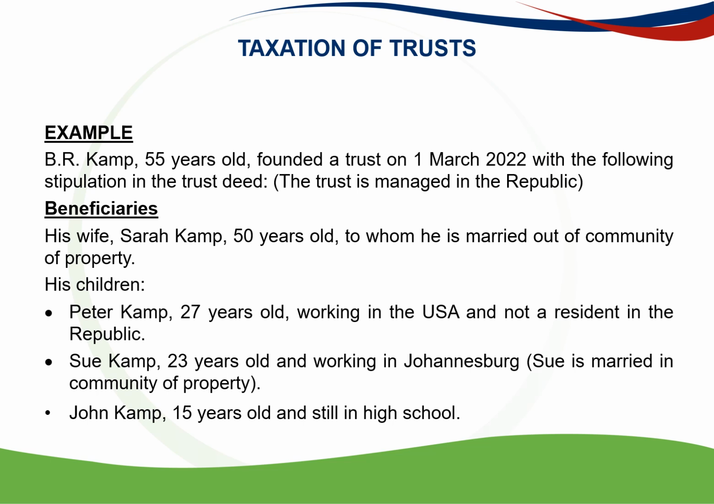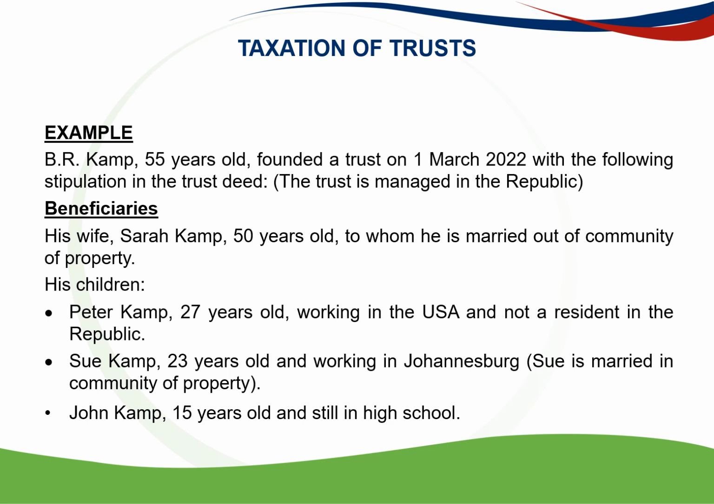So the information is B.R. Camp is 55 years old, founded a trust on 1 March 2022 with the following stipulation in the trust deed. The trust is managed in the Republic. The beneficiaries are his wife, Sarah Camp, 50 years old, to whom he's married out of community of property, and their children. Peter Camp is 27 years old, working in the USA and not a resident of the Republic. So immediately you must know it's a non-resident, and section 7(8) applies here.